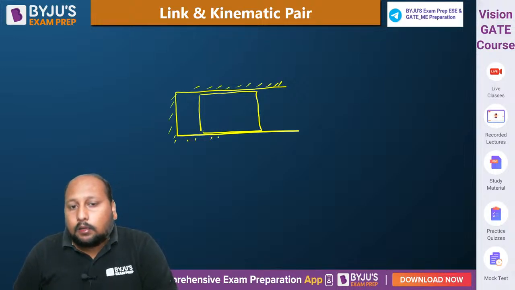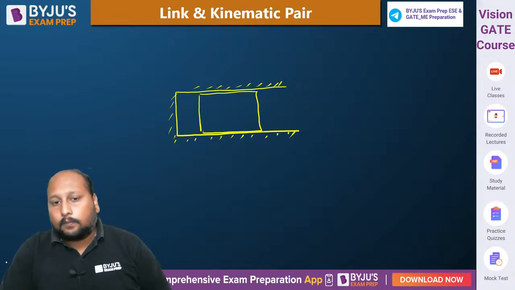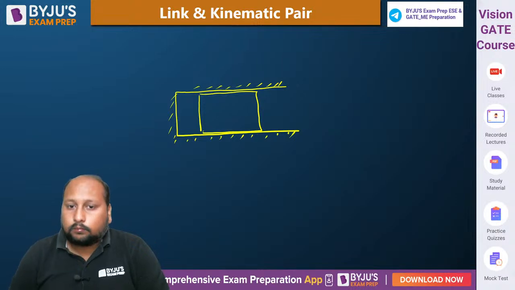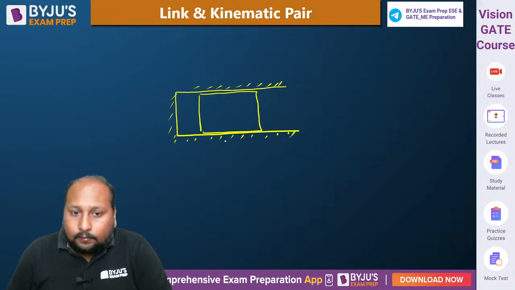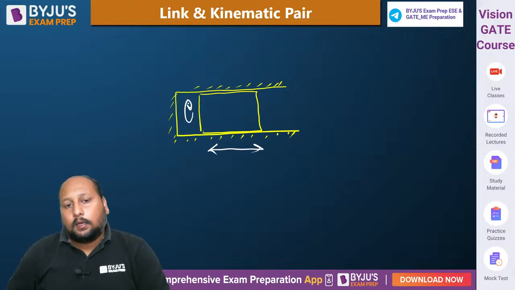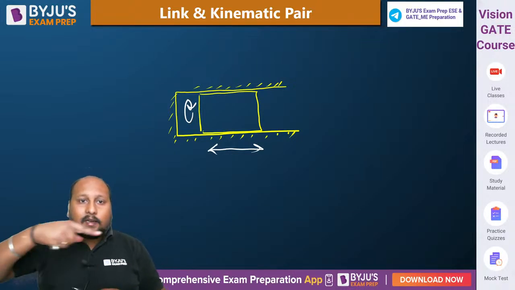So tell me, the piston will be having how many motions possible? पिस्टन के कितने motions possible हैं? Quickly. Simple question. 2. ये translate भी कर पाएगा and it can rotate also. It can have a rotation motion about its central axis, क्योंकि cylinder होता है ना, it can rotate inside this, and it can have a translate.